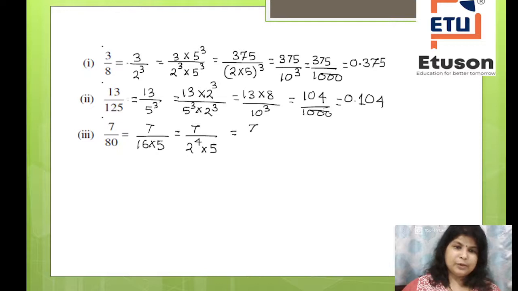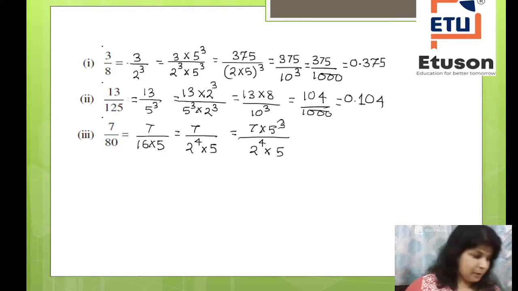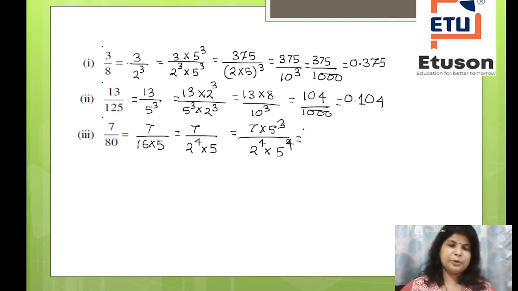So what I will do, I will write 7 into 5 to the power 3 divided by 2 to the power 4 into 5 to the power 4. Correct or not? 2 to the power 4 into 5 to the power 4.